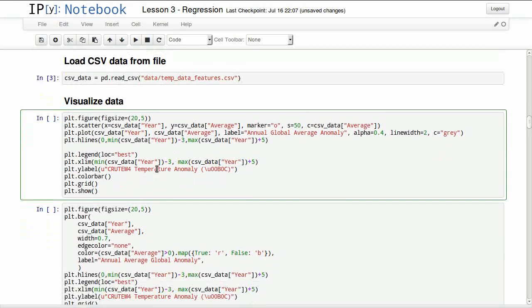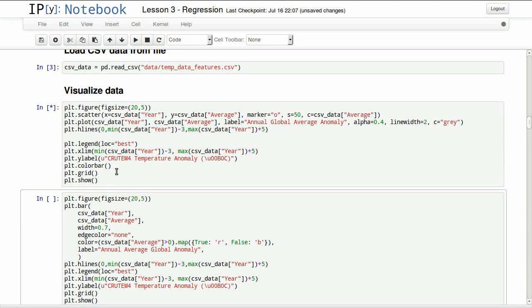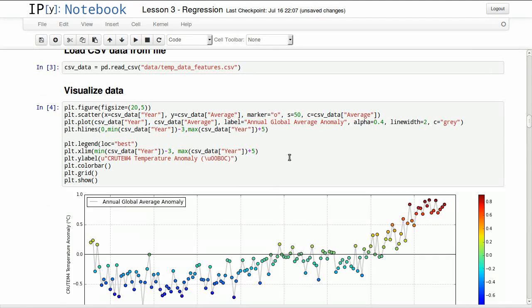First, we'll visualize the data just to see what we're looking at. So in here, I'm scattering all the annual averages of the anomaly on the y-axis, and the years on the x-axis. Then I'm plotting the same number just to give this effect.